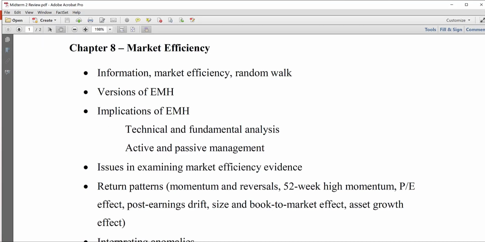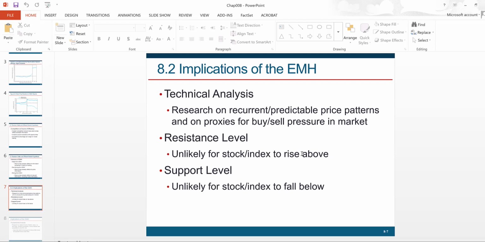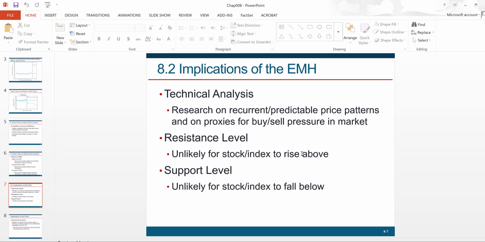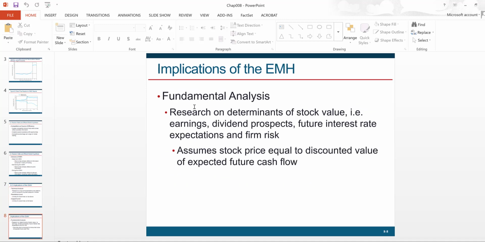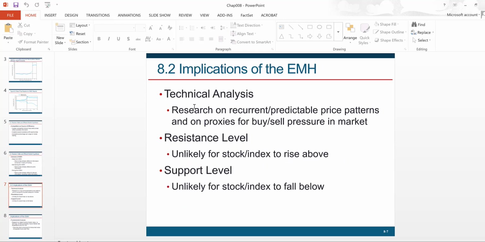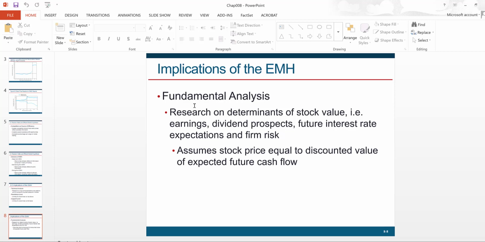We talked about some implications of market efficiency, technical analysis that is based on historical information, fundamental analysis that is based on publicly available information. So we said that if technical analysis is successful, that suggests that markets are not weak form efficient because you can use historical or past information to your advantage. Similarly, if fundamental analysis is successful, that is inconsistent with semi-strong form efficiency, since you are able to use publicly available information to come up with profitable trading strategies.